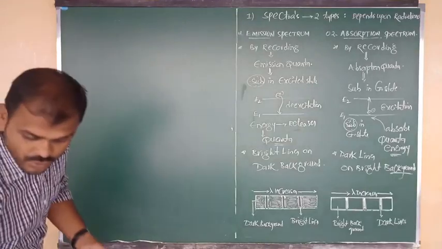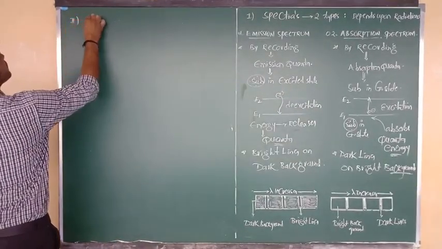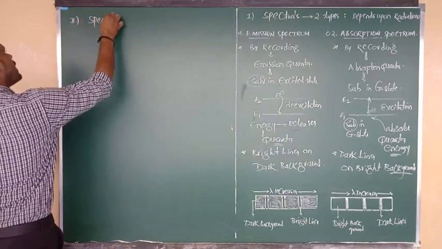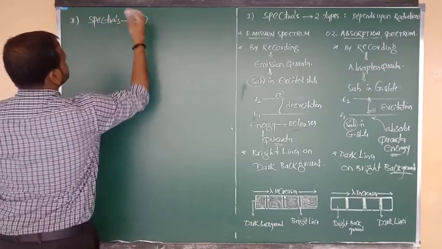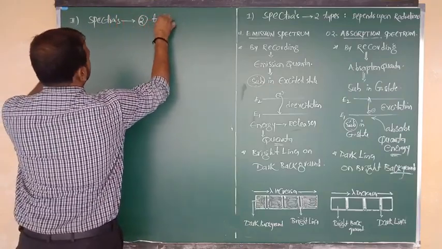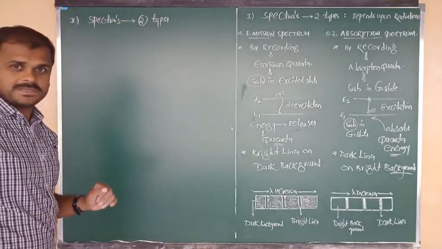So what are the other two types of spectra? This is the type 2 classification. In this second type of classification, spectra are of two types.